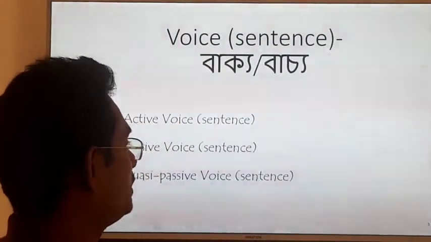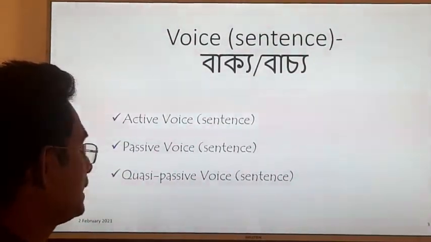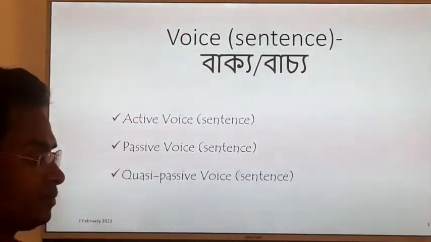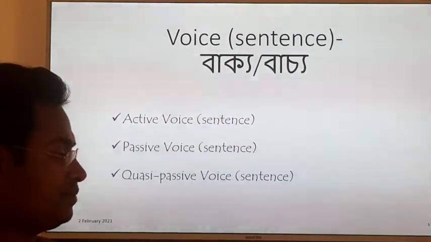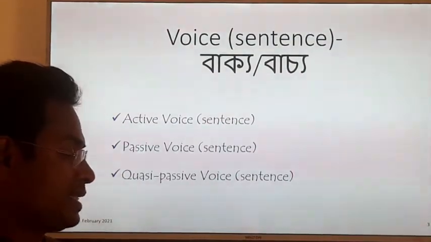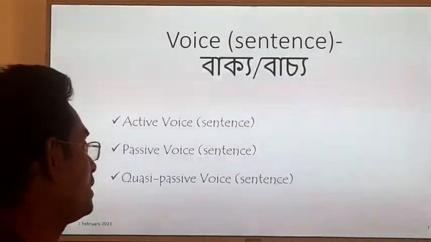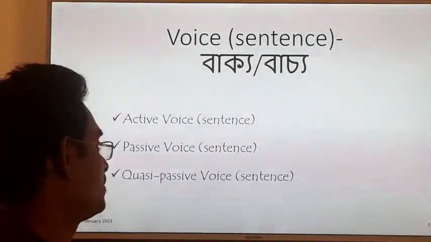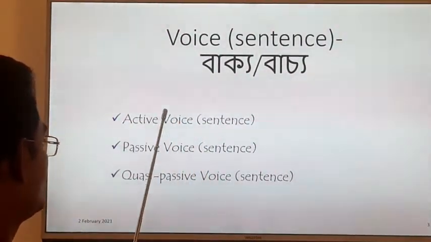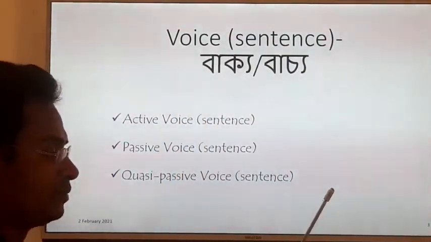Already I have talked about this. According to voice, sentences are three types: active voice, passive voice, quasi-passive voice. Traditional grammar gives importance to quasi-passive voice, but modern grammar always avoids it. According to modern grammar, we will discuss just these two types of voice, active and passive.